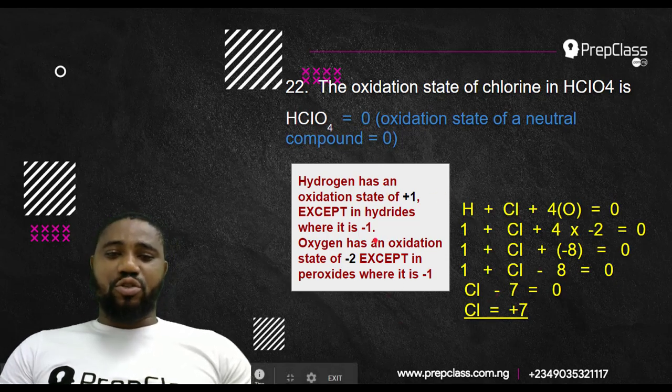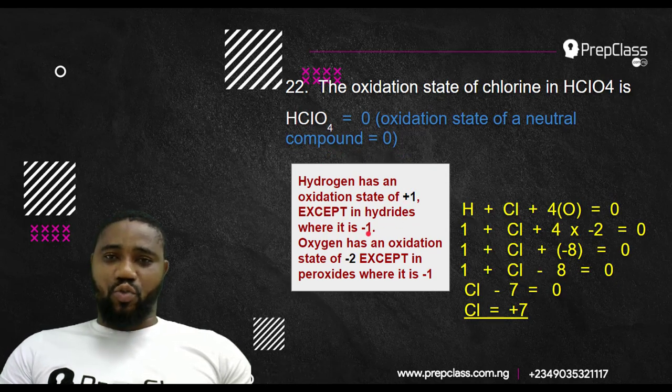Now, before you solve this, you must know something. Look at what I note in this box. Hydrogen has an oxidation state of +1, except in hydrides, where it is -1. This thing is not a hydride. Oxygen has an oxidation state of -2, except in peroxide where it is -1. It is not also a peroxide. So since it's not a hydride, the oxidation state of hydrogen here is +1. Since it's not a peroxide, the oxidation state of oxygen here is -2. Putting that into consideration, you have that HClO4 equals 0.